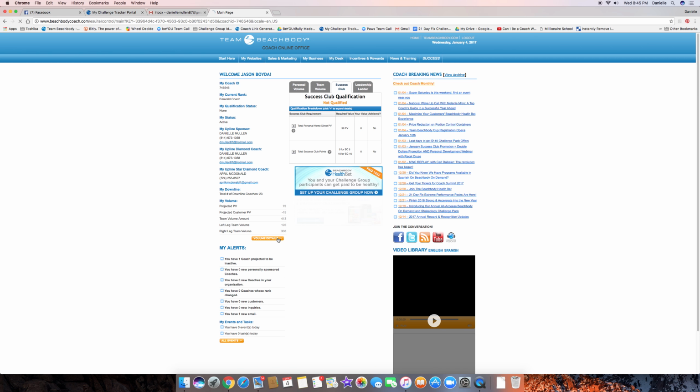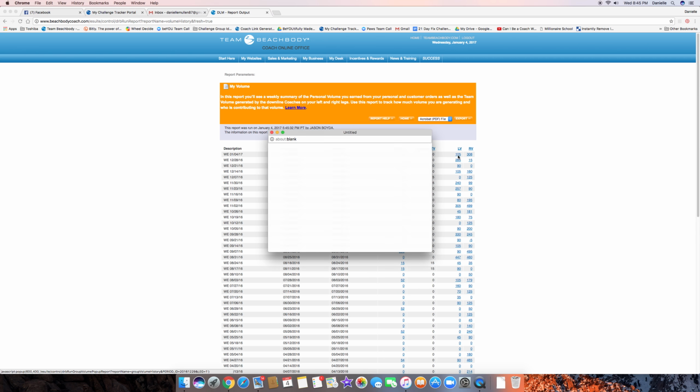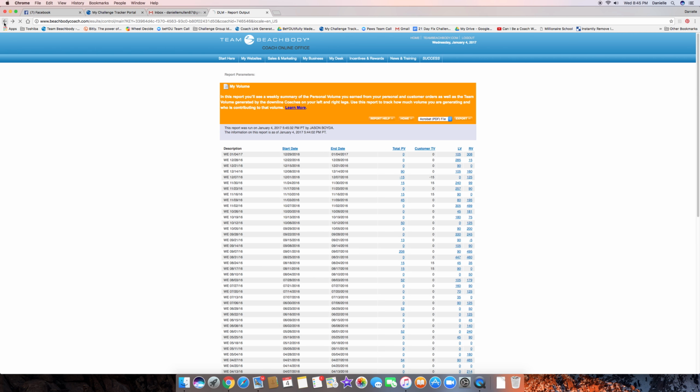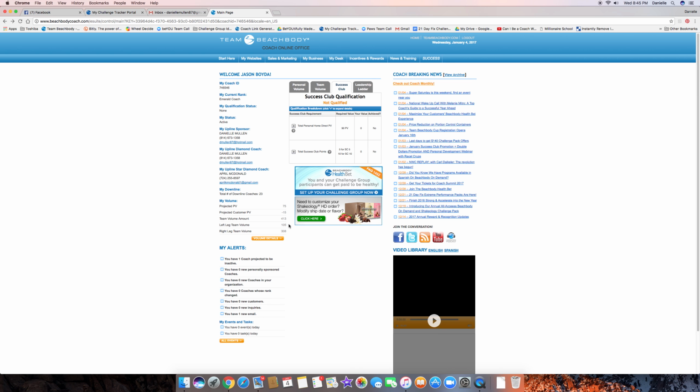Okay, so we'll go back to volume details, and this will show things that were canceled and where the volume came from. So you can always go in and see exactly where the volume came from. If somebody had a return, you can see who returned something and all that. So that's kind of the basic gist on PV and TV.